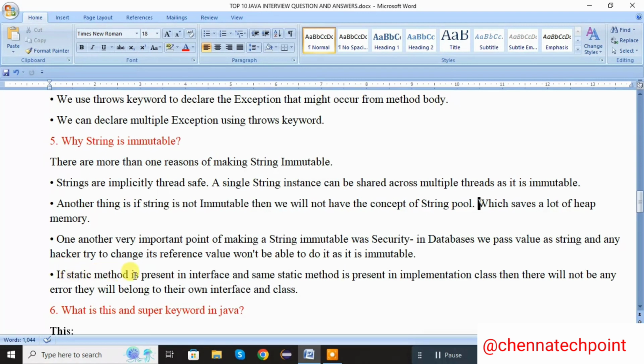If a static method is present in the interface and the same static method is present in the implementation class, then there will not be any error. They will belong to their own interface and class.